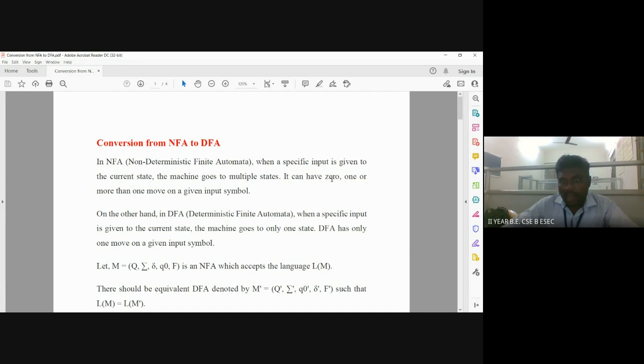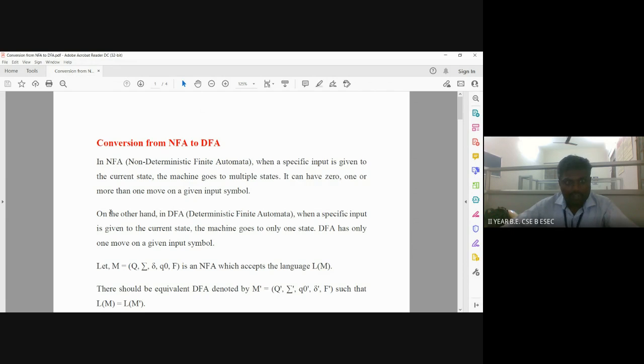It can have 0 or 1 or more than one move on a given input symbol. In an NFA, by reading the input symbol, the transition moves to different states, or the same state, or a single state, or more than one state. Likewise, it moves to multiple states. So this is the NFA.